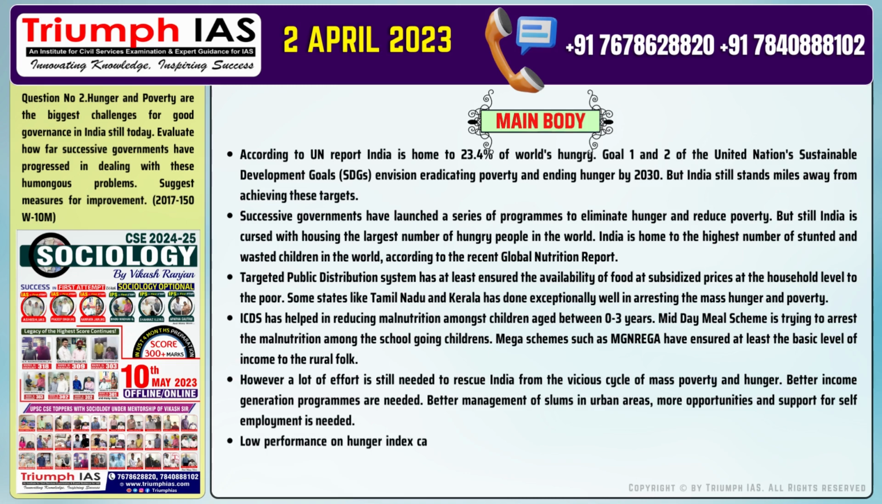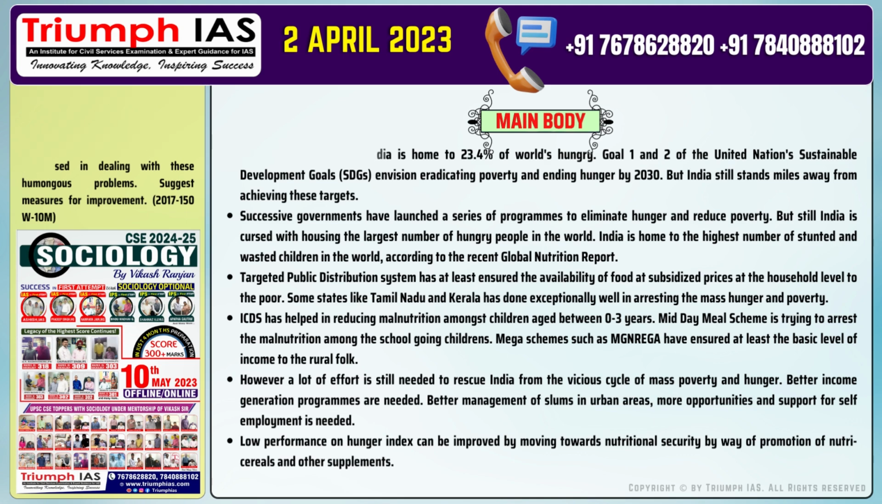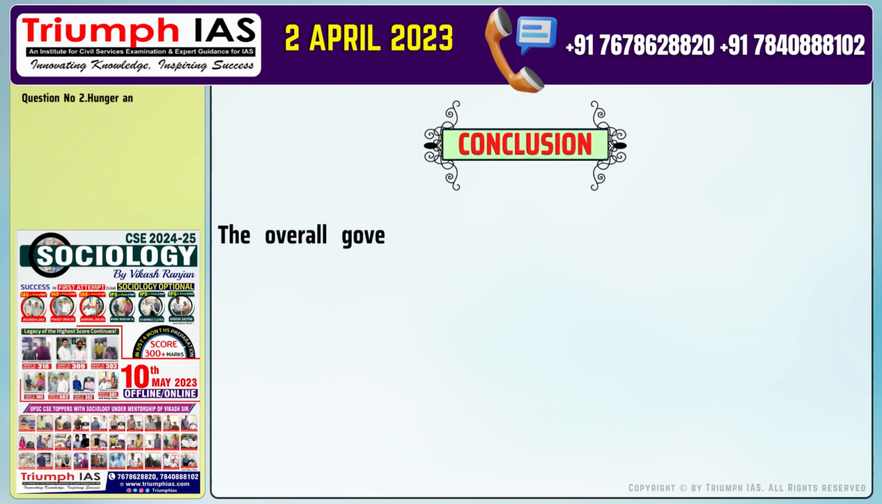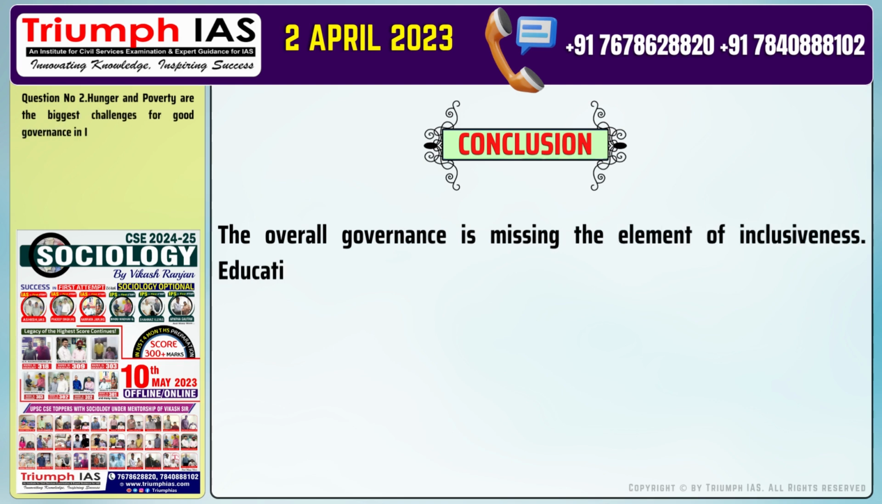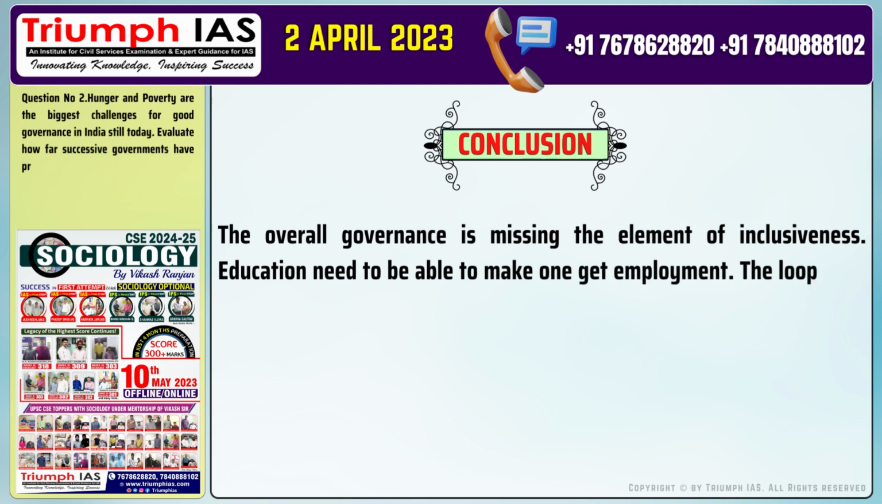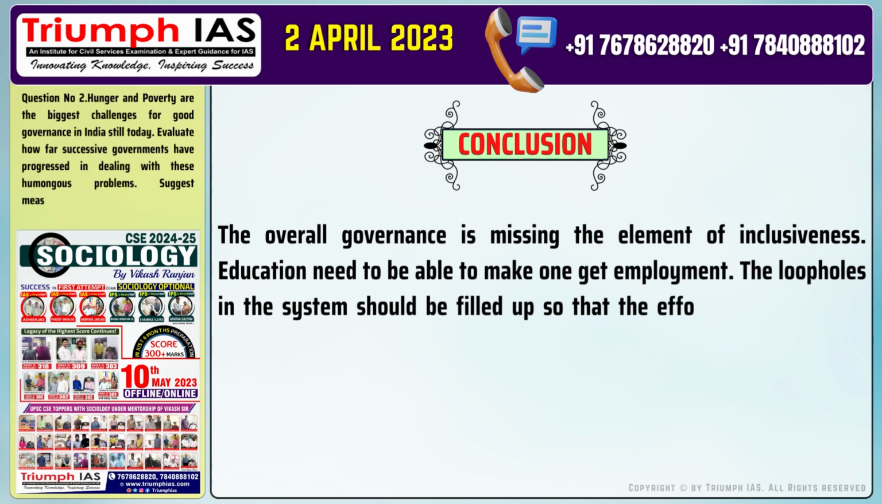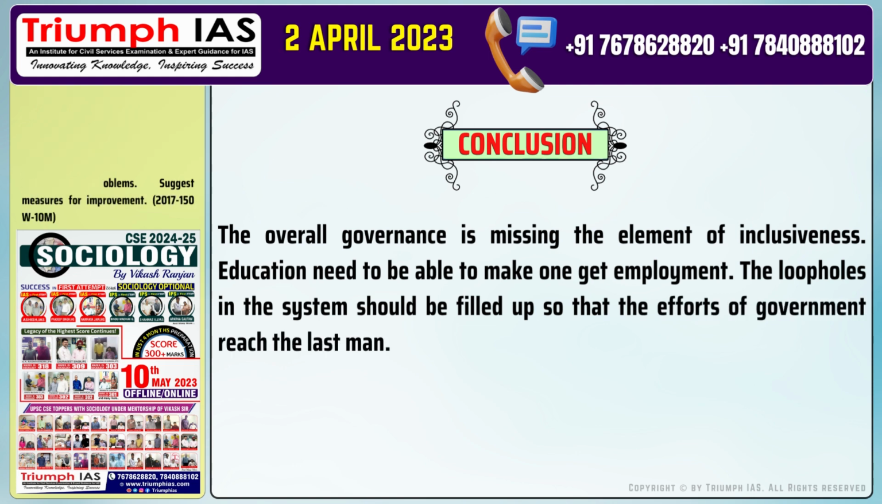Low performance on the hunger index can be improved by moving towards nutritional security by way of promotion of nutri-cereals and other supplements. Conclusion of the answer: the overall governance is missing the element of inclusiveness. Education needs to be able to make one get employment. The loopholes in the system should be filled up so that the efforts of government reach the last man.